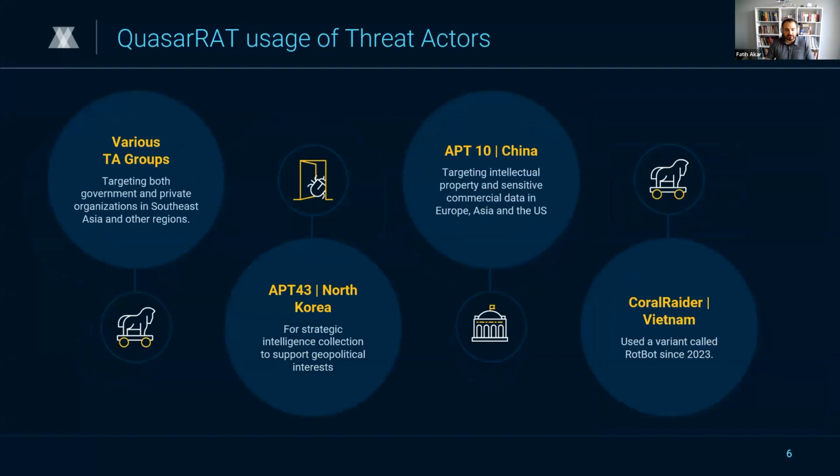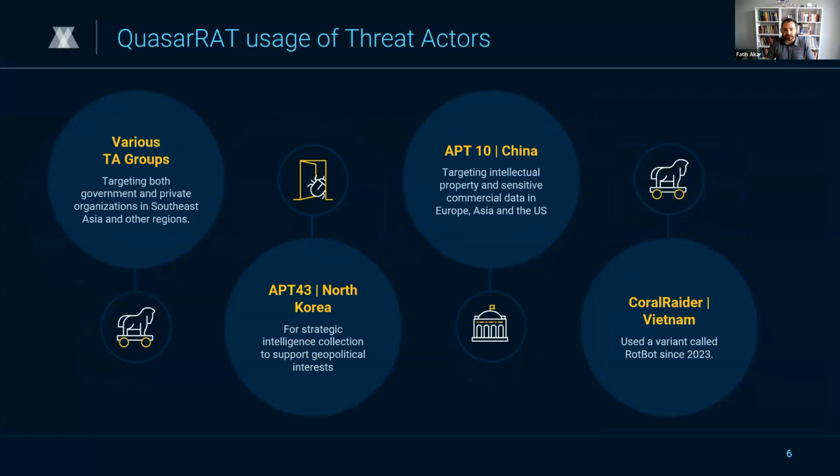And now let's explore how QuasarRAT is utilized by various threat actor groups across the globe. Various threat actor groups are employing QuasarRAT to target both government and private organizations in Southeast Asia and other regions.